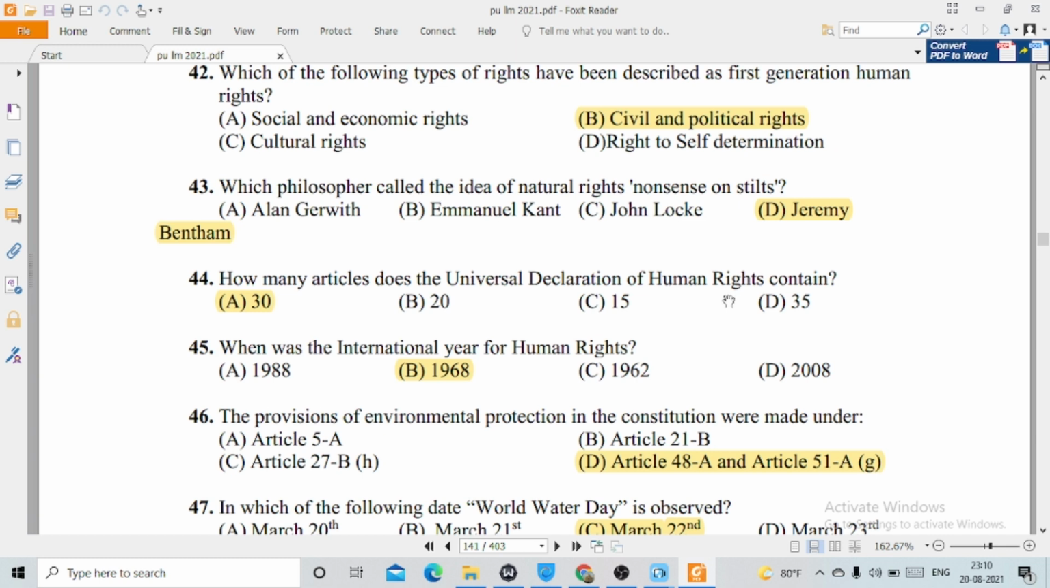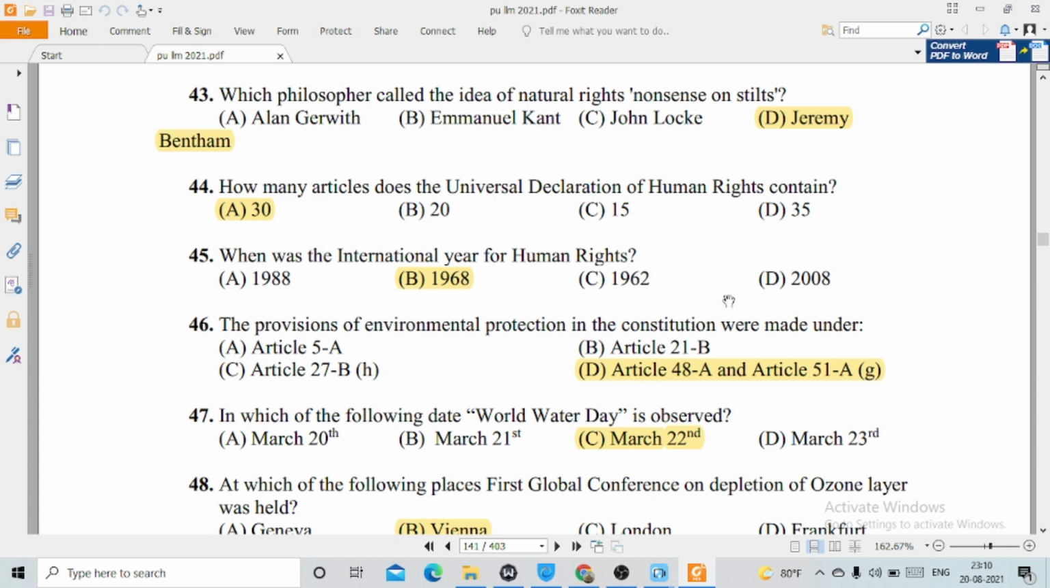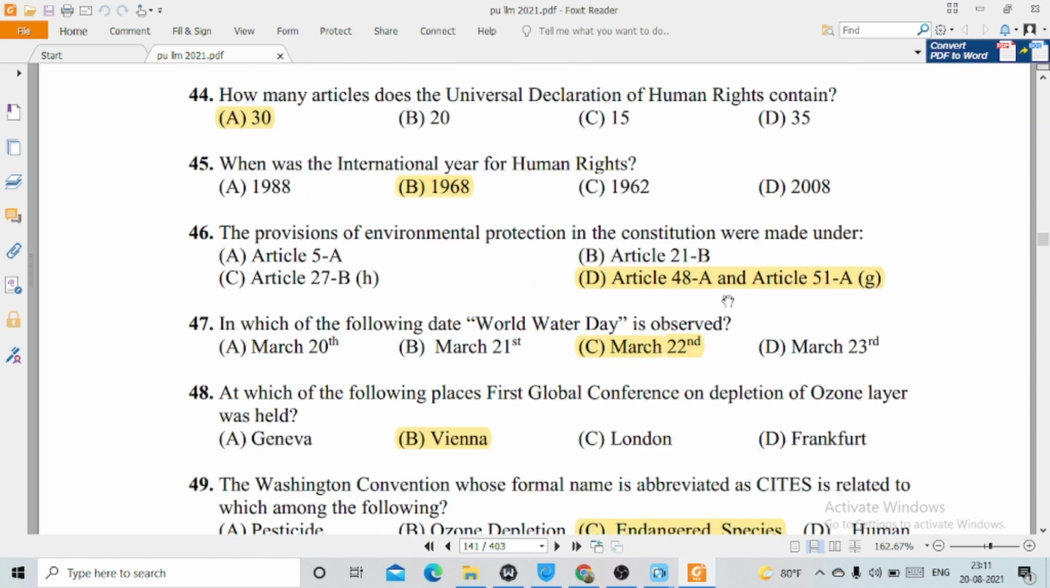44, how many articles does the Universal Declaration of Human Rights contain? This is option number A, 30. 45, when was the International Year of Human Rights? This is option number B, 1968. 46, the provisions of environmental protection in the Constitution were made under, this is option number D, Article 48 and 51.